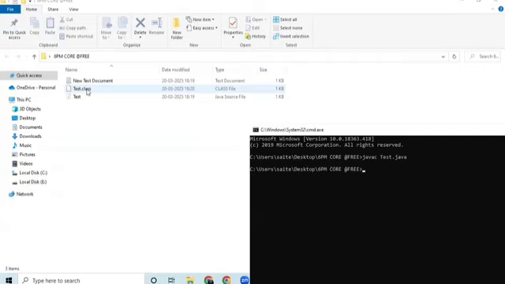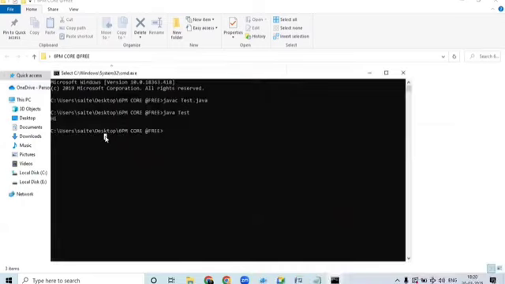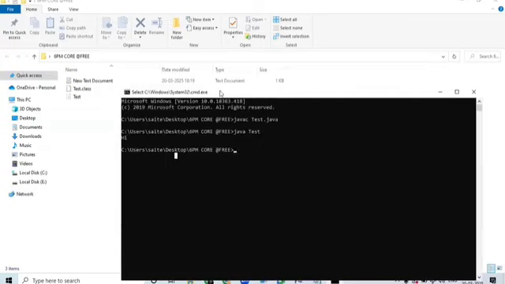JVM will generate this bytecode here. Now let me execute the application. So java Test, click on enter. And we have got the output as Hi. That's it. So this is how an actual Java program works.